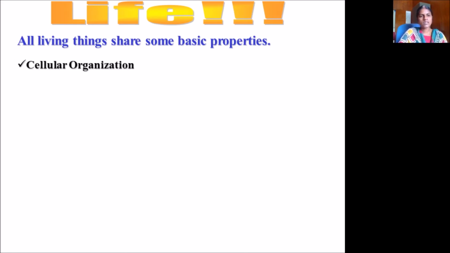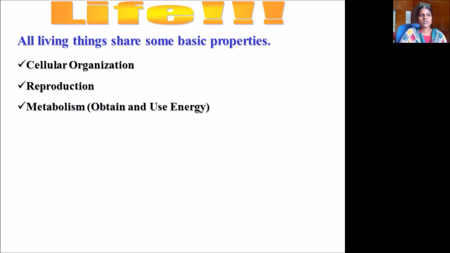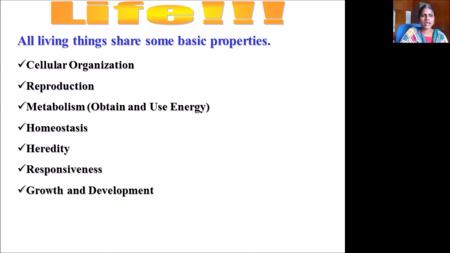First and foremost is cellular organization. Every living organism has a cell. Next is reproduction. The main purpose of each organism in this world is reproduction. Metabolism, that is obtaining the energy from the food and using the energy. Homeostasis. Next is heredity. Next is responsiveness, growth and development, and adaptation through evolution. So these are the characteristics of life.